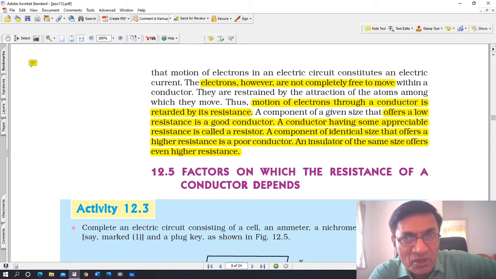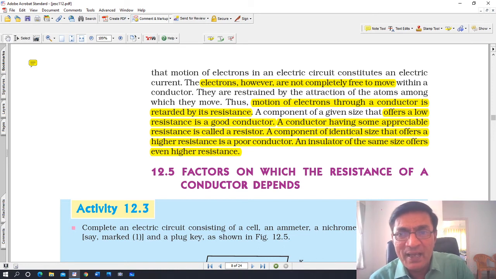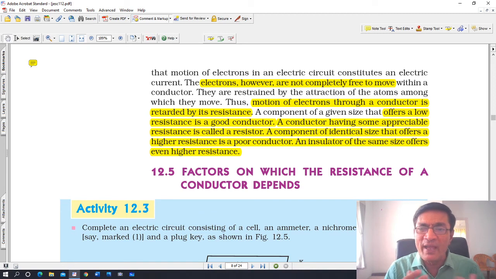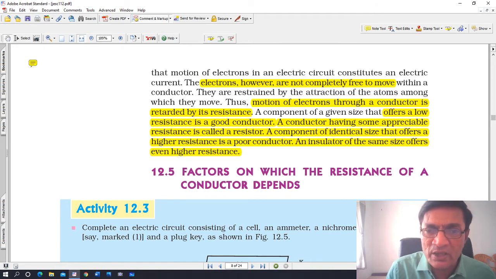There is certain resistance. Like water: suppose water is flowing in a river and a check dam comes ahead, then the water gets blocked. In the same way, electrons are restrained and stopped by the attraction of atoms among which they move. Atoms have positive and negative charges, and there is an intramolecular or intraatomic force of attraction. They attract the electrons and prevent them from moving forward. Thus, motion of electrons through a conductor is retarded, slowed down by its resistance.